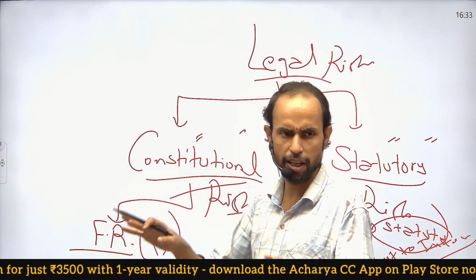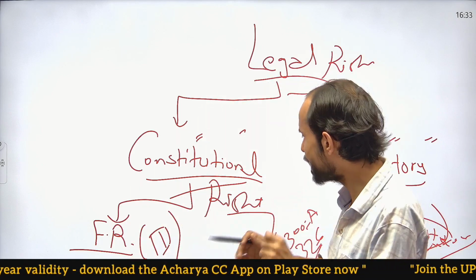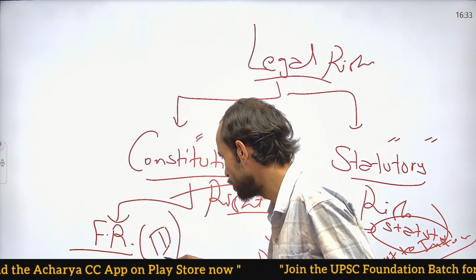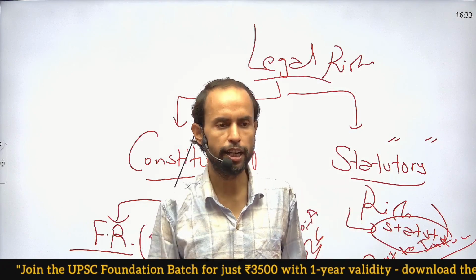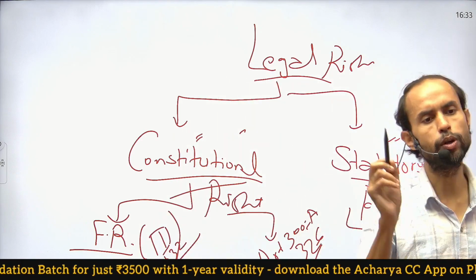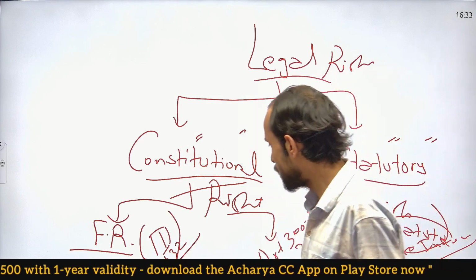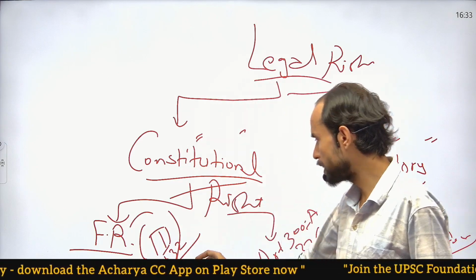Fundamental rights mean part 3 of the Constitution. Like let's say if I say Article 32, right to remedies, right to constitutional remedies. In case of violation of a fundamental right, you can approach directly to the Supreme Court. It will be regarded as a fundamental right. It is mentioned in part 3 of the Constitution.